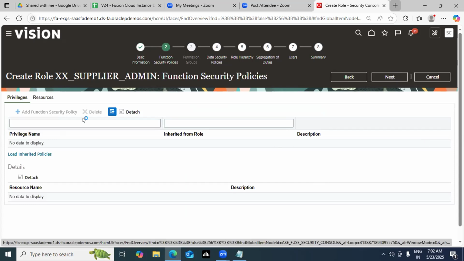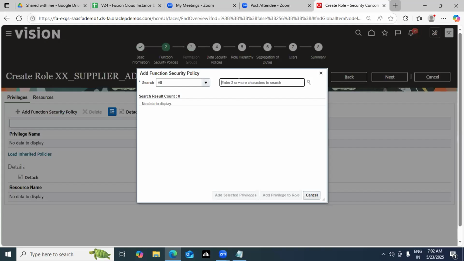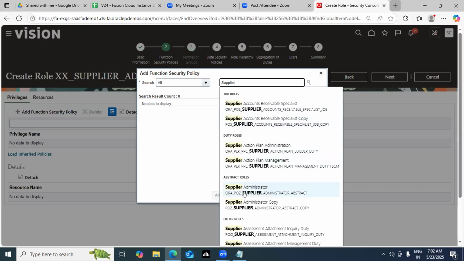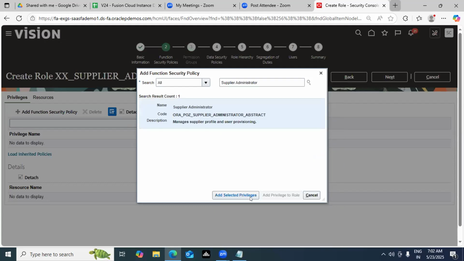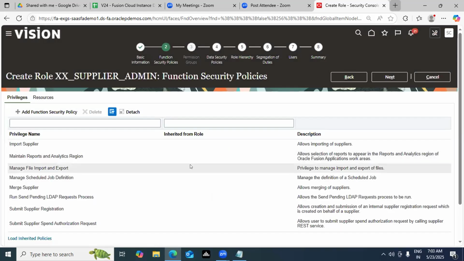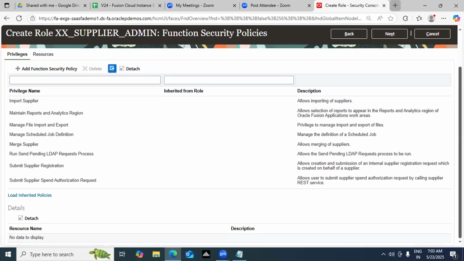Now click on the plus sign. This time we are creating the duty role on the supplier, so choose the supplier role here. We have supplier administrator, and understand this thing. Click on add selected privileges. These are the privileges, or the duties which can be performed with the corresponding supplier administrator. This is nothing but the defaults which are available.